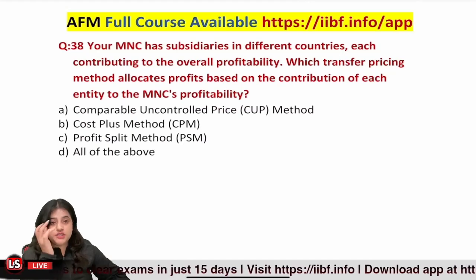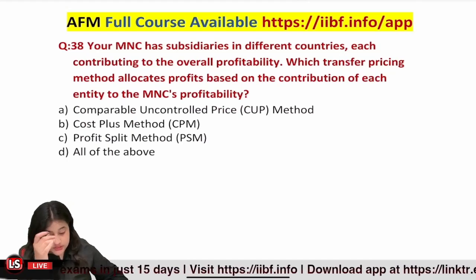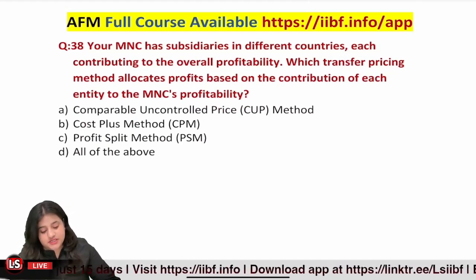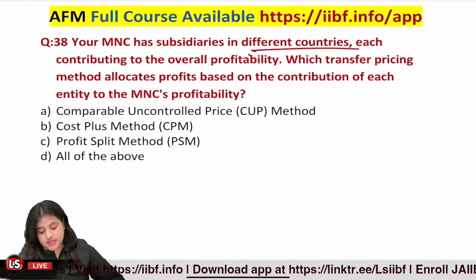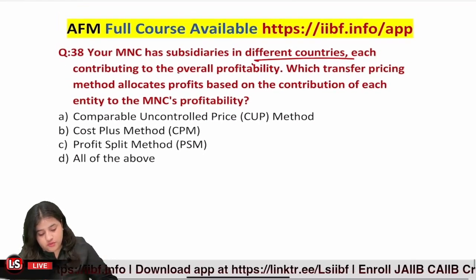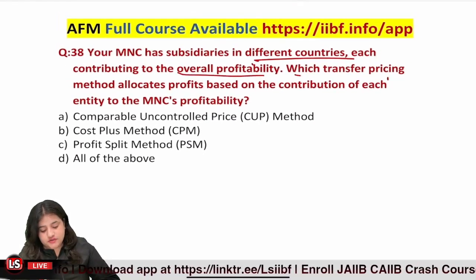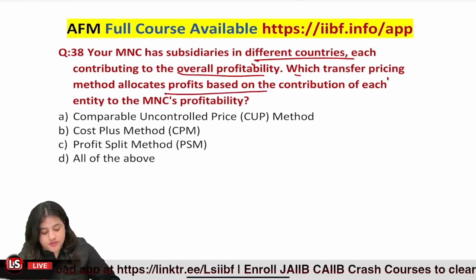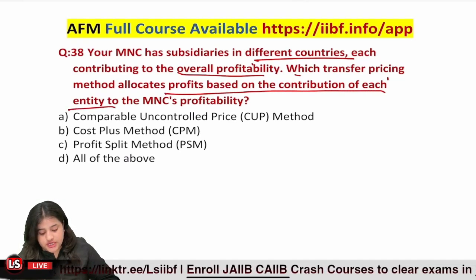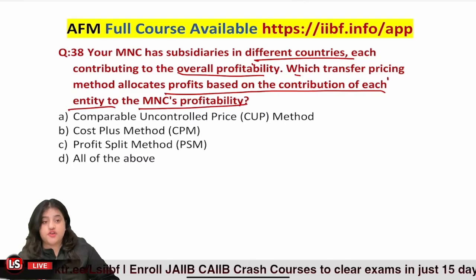Now the last question in this chapter is: your MNC has subsidiaries in different countries, each contributing to the overall profitability. Which transfer pricing method allocates profit based on the contribution of each entity to the MNC's profitability?